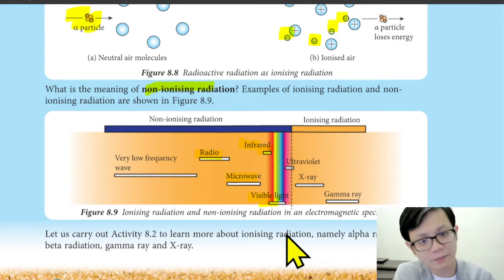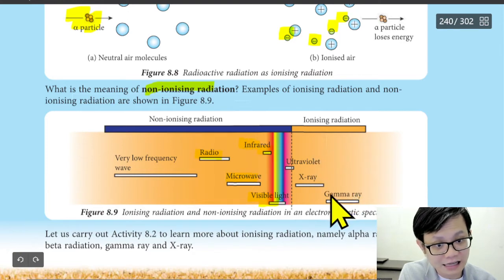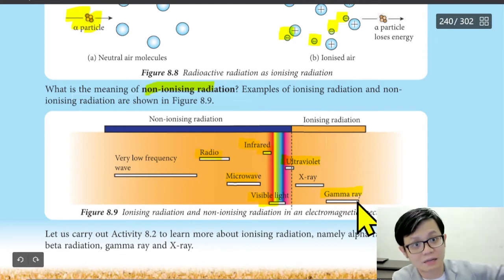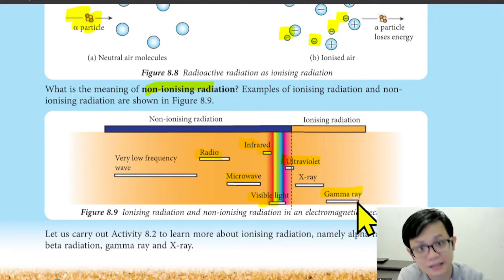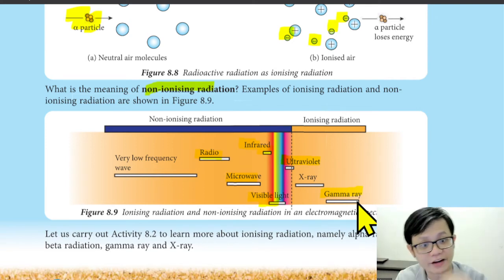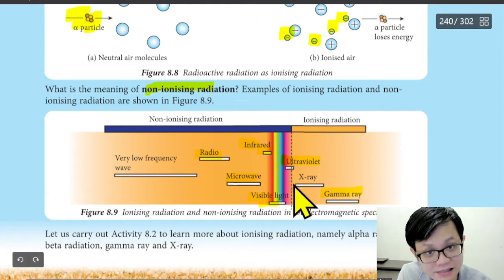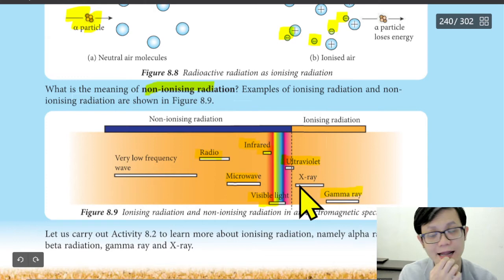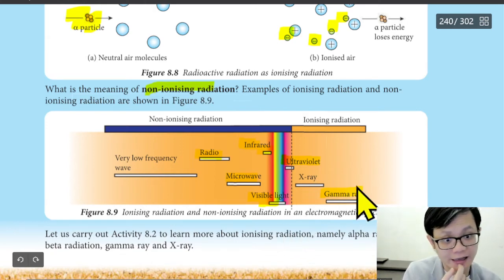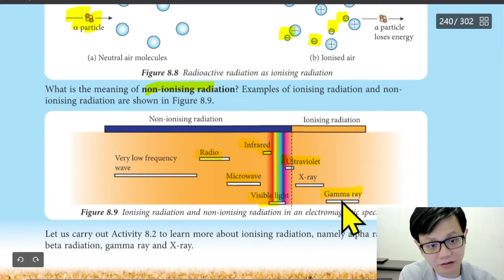But when the sun comes out, the sun gives heat in the form of infrared, and the sun also gives ultraviolet light and gamma rays. So not only does the sun give light, at the same time it is giving gamma rays and ultraviolet light, which are not healthy. When you stand under the sun at 12 o'clock when it is very hot, you also get ultraviolet light and gamma rays, which are not healthy because they are ionizing radiation.